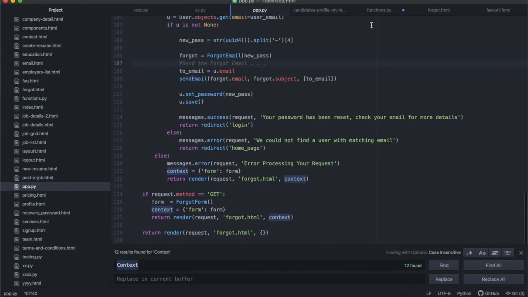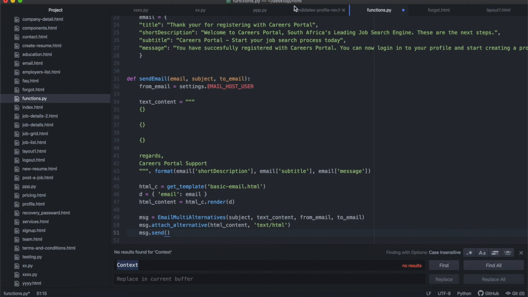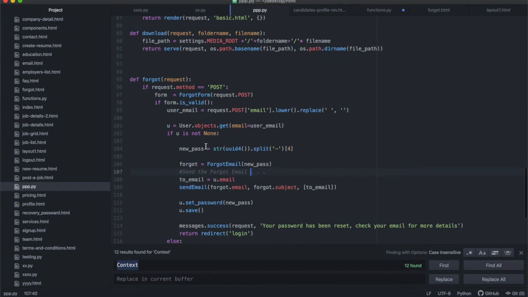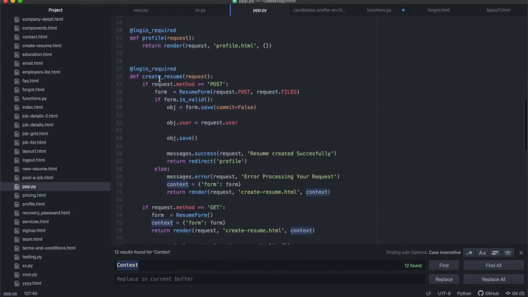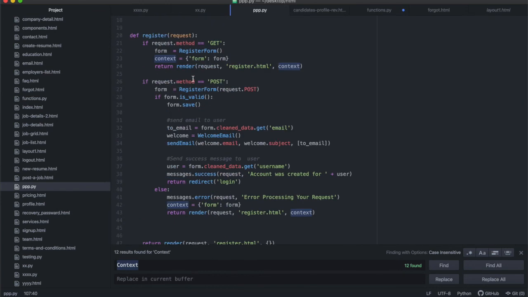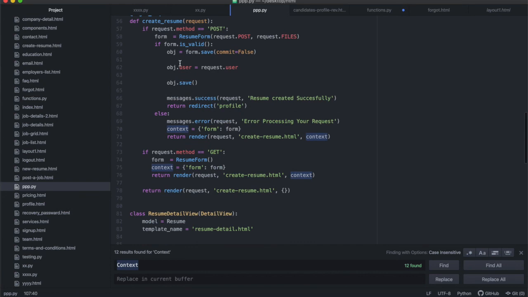What we've typed in here, we would have to retype inside of the forgot view function, and then we would have to retype it again inside of the registration message when you create a registration. If you want to send an email to someone who's creating a resume, we would have to retype it again, and then it would make this whole view file really, really long, and it would have replicated code retyped over and over again. And every time you have code that is being retyped, that is replicated, it's bad practice.